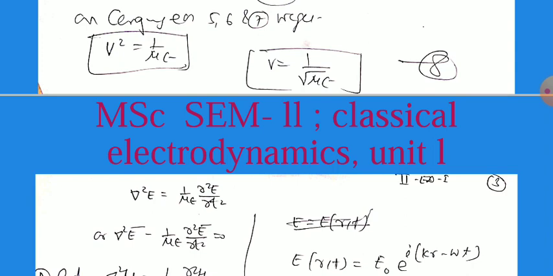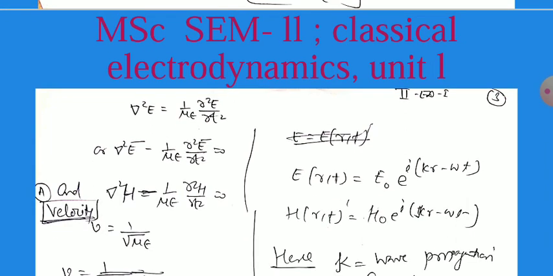So del square E equals 1 by mu epsilon del square E by del t square, and similarly for H we can write del square H equals 1 by mu naught epsilon del square H by del t square. So these are the general equations, and we have earlier obtained the results of these in terms of r and t, because it is a function of r as well as t. r is the position vector, the 3D.